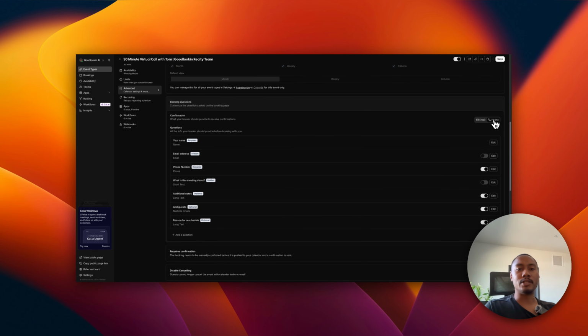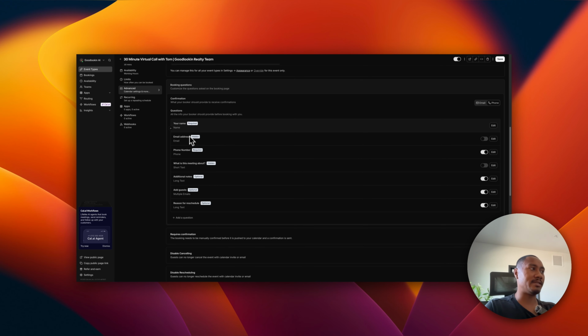The reason why is because collecting emails through some sort of voice interaction can always be a hit or miss. Sometimes users have a hard time explaining or providing their email, and sometimes the AI assistants can have errors in the whole text to speech, speech to text to speech process, which could cause hallucination. So I always recommend just try avoiding collecting email altogether and just use the phone. So as we can see, the questions that we need by default is we need the name of the person that's booking, and we also need the phone number. And then the rest is just optional and hidden.